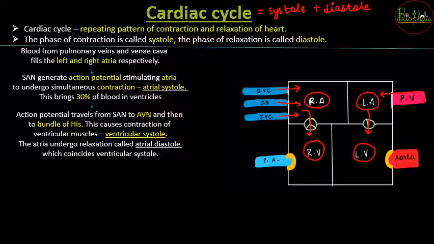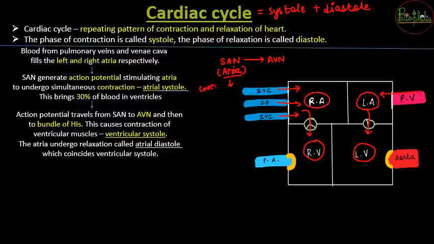Now what happens? Whenever the action potential is generated and reaches a particular area, the effect lasts till that time. As the signal was generated in the SA node, since the SA node is located in the atria, contraction occurs in that region. Then as it goes from the SA node to the AV node, the effect of contraction for the atria is going to decrease.